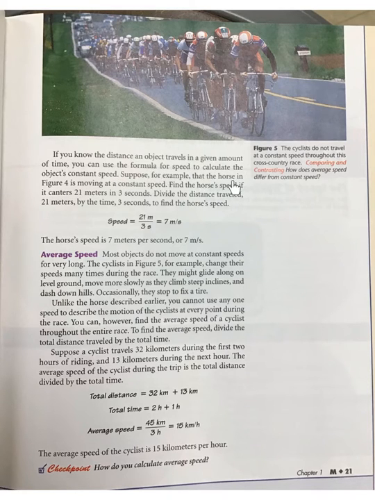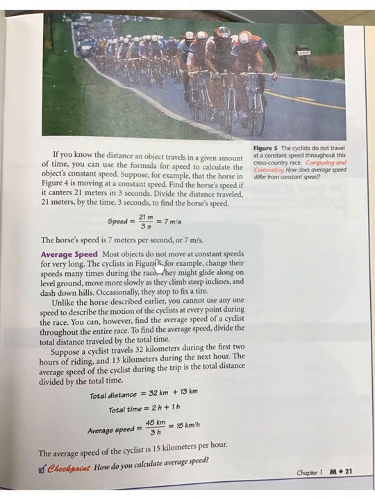Suppose, for example, that the horse in figure 4 on the previous page is moving at a constant speed. Find the horse's speed if its canter is 21 meters in 3 seconds. Divide the distance traveled, 21 meters, by the time, 3 seconds, to find the horse's speed. So in order to find the speed, we took 21 meters and divided that by 3 seconds to get our unit rate and our speed. That is 7 meters per second. The horse's speed is 7 meters per second.